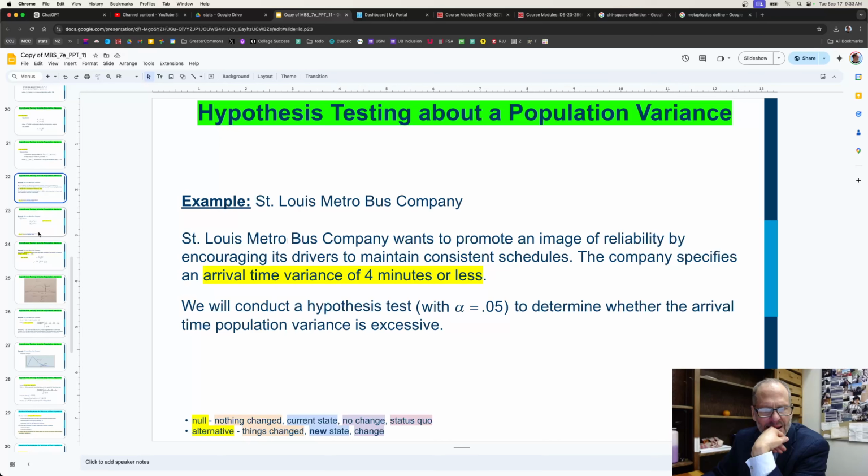So if we look at the hypothesis, and then also when creating the hypothesis, right, the null hypothesis has to be the current state, no change, status quo, nothing changed. So we'll say that the current state is it's already less than or equal to 4.